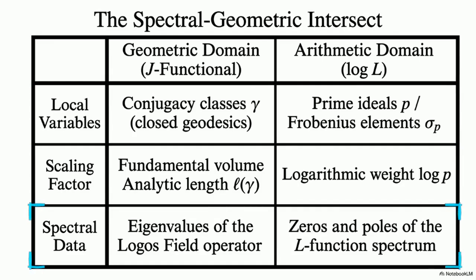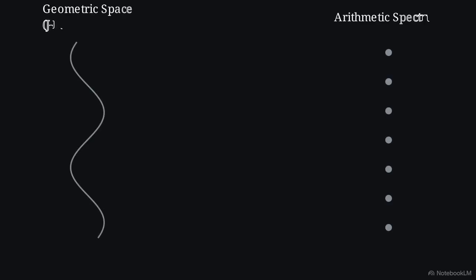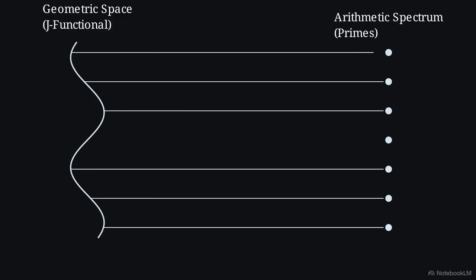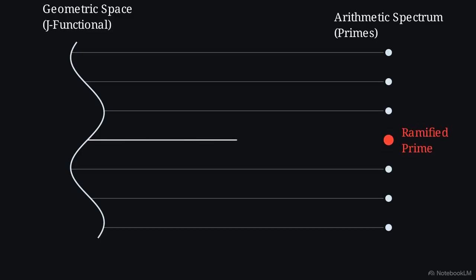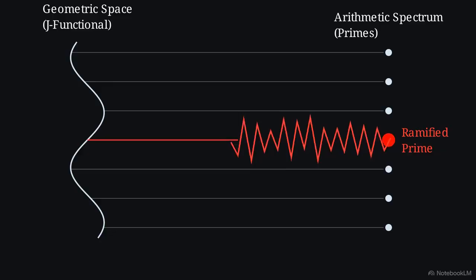Furthermore, Logos field operator eigenvalues lock to L function spectrum zeros, placing absolute reciprocal constraints on each other. This mapping works smoothly for unramified primes, but the system encounters severe mathematical friction when a prime ramifies.